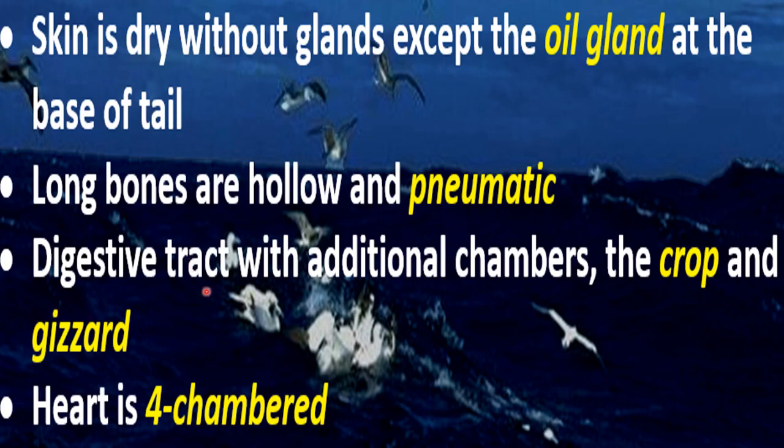Digestive tract with additional chambers, the crop and gizzard. So in the digestive system of the birds, two additional chambers are found, the crop and gizzard, and these chambers help them to digest hard seeds. You know, hard seeds are eaten by the birds, like they can eat whole gram seeds or wheat seeds.